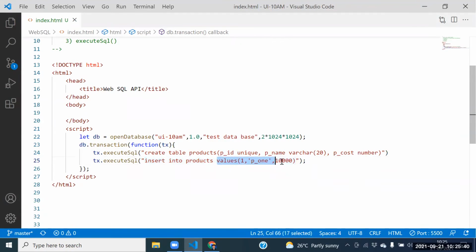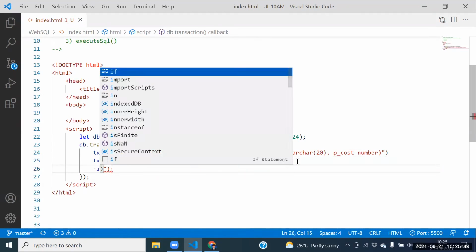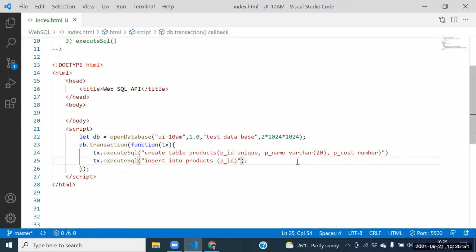Insert into products. You are saying the fields first? Yes. PID, the unique ID. Insert into products, first the bracket, yes, to place PID. Is it mandatory? I think it's not mandatory.